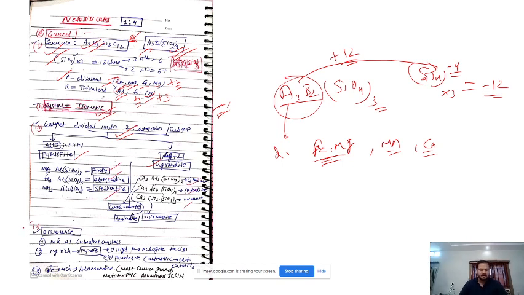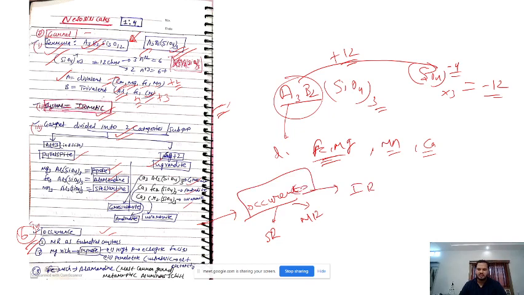Then the next, sixth aspect is its occurrence, like where you will find garnet. Garnet is a mineral, so it will be formed in association with some rocks, all right, whether they are found in sedimentary, in metamorphic or igneous rocks. So you will see that you are writing this occurrence subheading in almost all the minerals.